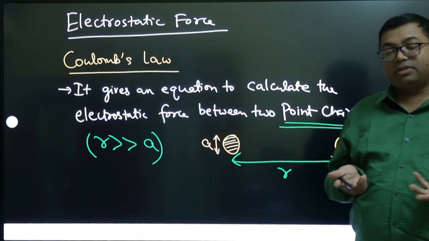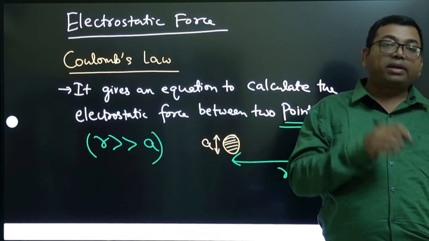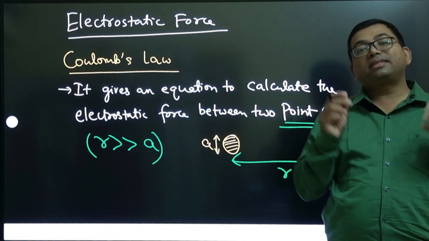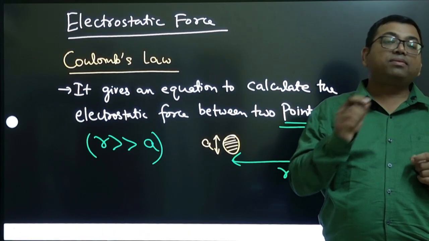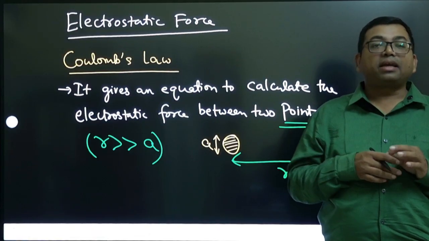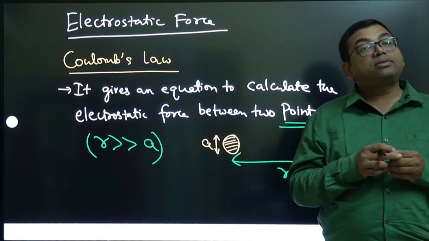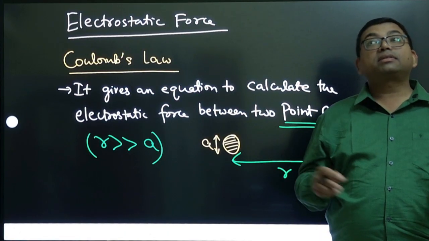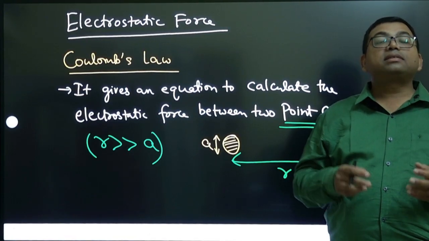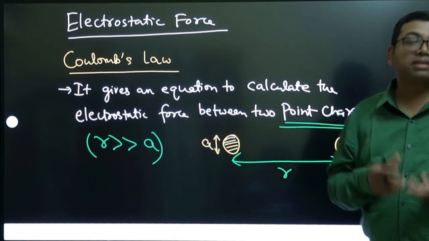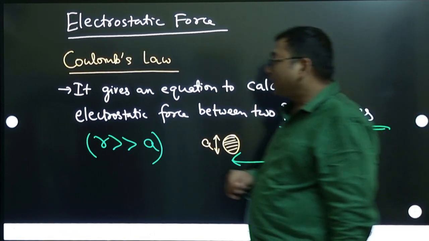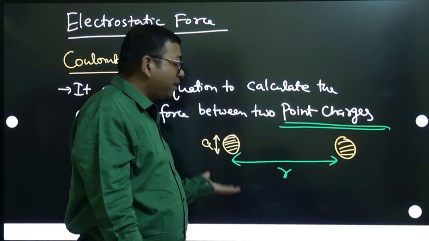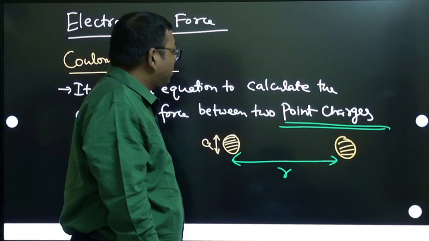Actually, ideally it is not possible for a body to be a point. Even an electron can be considered a point because its size is very, very small, but some size is there, right? Why are we saying the electron is very small? Because as compared to the atom, as compared to everything else, it is very small, so we say it is like a point. Point charge means that only, but the value of charge can be anything, it can be 10 coulomb, million coulomb, whatever it is.